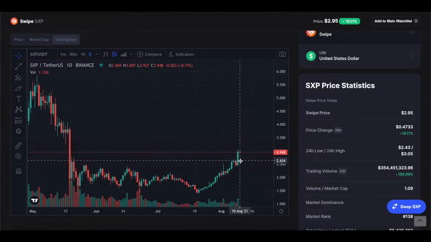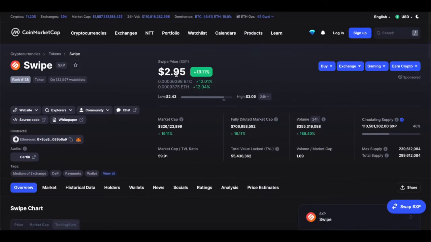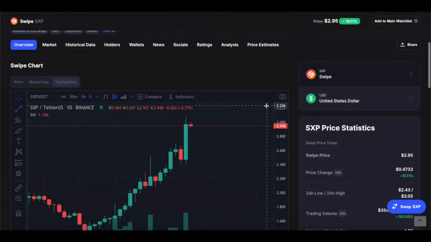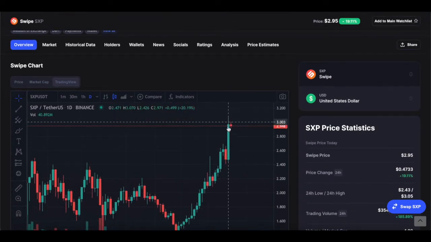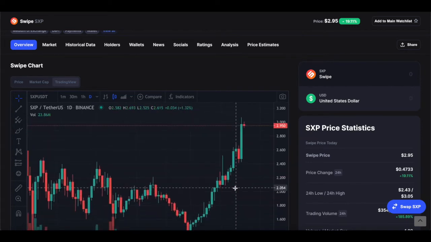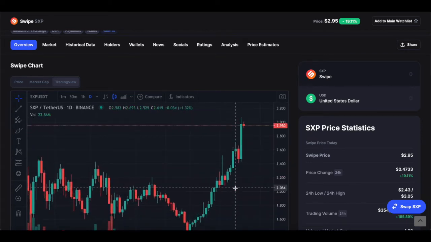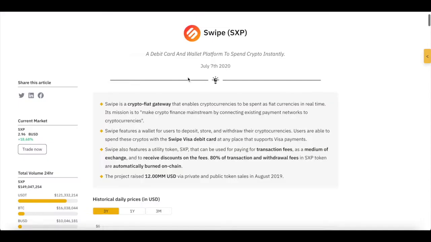Now, right now, we're kind of waiting to see if Swipe will hit $3, and I definitely think it will because it's literally on the knife's edge. It's extremely close to hitting $3, and I think it will definitely do that quite easily. Perhaps in the next few days, perhaps in the next week or so. But I think that'll easily be accomplished.